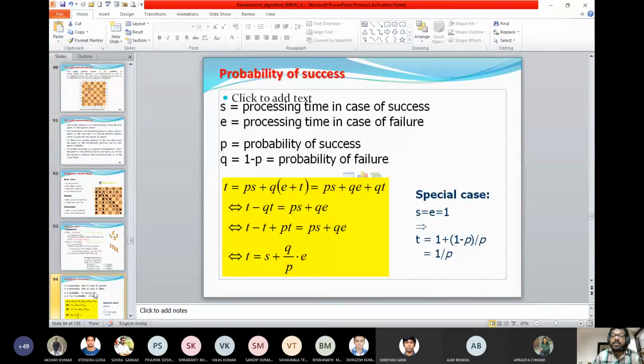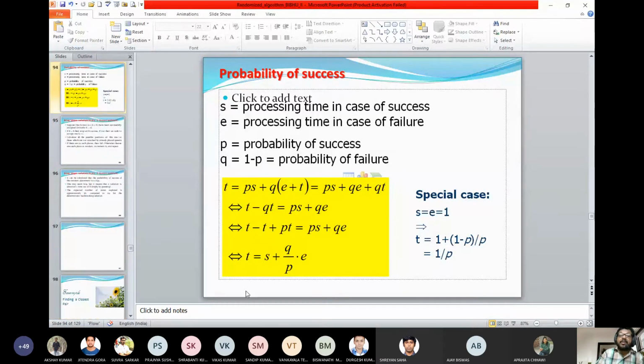So s is the processing time in case of success, e is the processing time in case of failure, and p is the probability of success that you can find. q is obviously 1 minus p.